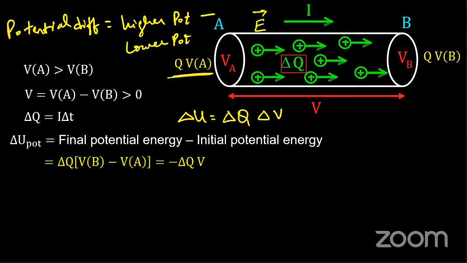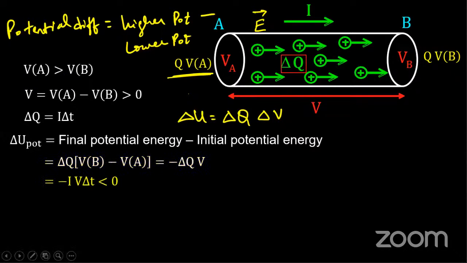What is my delta V? Delta V is nothing but final potential minus initial potential, that is VB minus VA. This is final and this is initial, always. So we take delta as change, final minus initial. On rewriting, the change in potential energy is delta Q times VB minus VA. Since VB has lower potential than VA, it will always be negative.